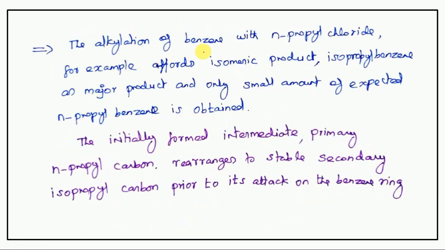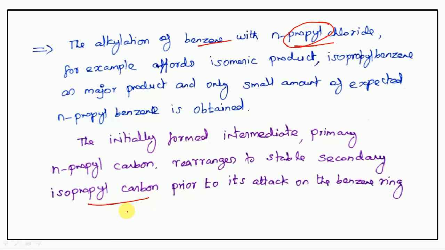Next, the alkylation of benzene. So here the example they gave, the alkylation of benzene with N-propyl chloride. So what are we expecting? N-propyl benzene, but here what are we getting?